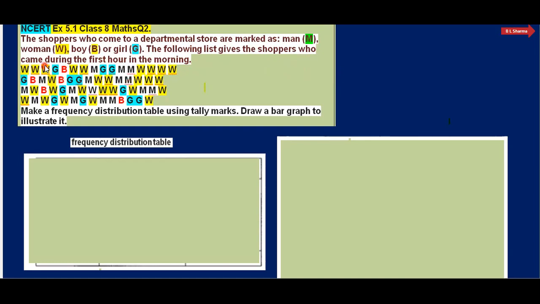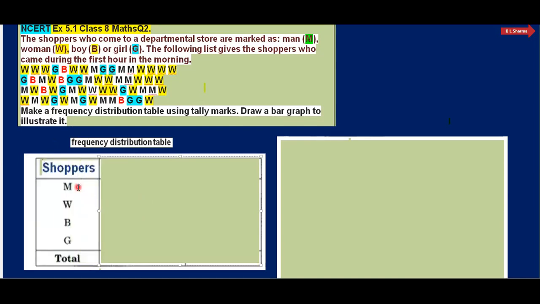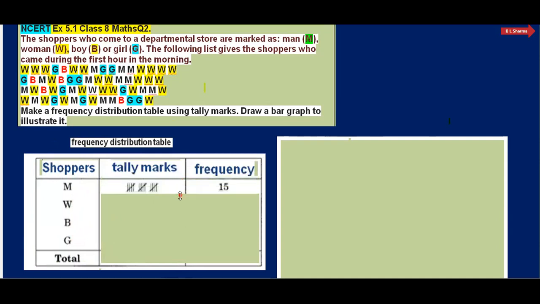So first of all we have to count them, and the question is make a frequency distribution table using telemarks. Means we also have to use here telemarks and then draw a bar graph to illustrate it. Yes. So for the frequency distribution table here we have four shoppers, that is men, women, boys and girls, and then we say how many telemarks and frequency here.